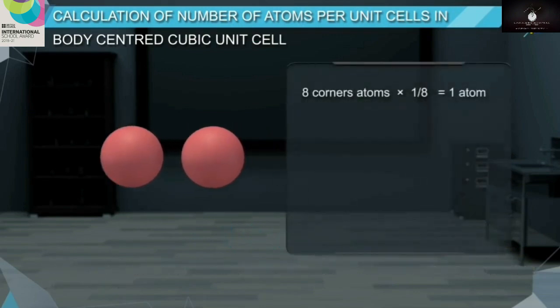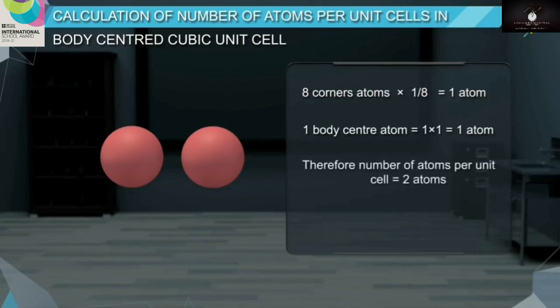8 corner atoms × 1/8 is equal to 1 atom. 1 body-centered atom is equal to 1 × 1 equals 1 atom. Therefore, the number of atoms per unit cell is equal to 2 atoms.